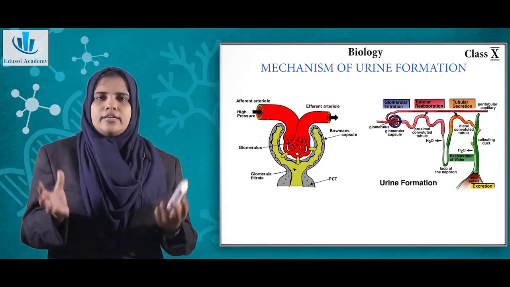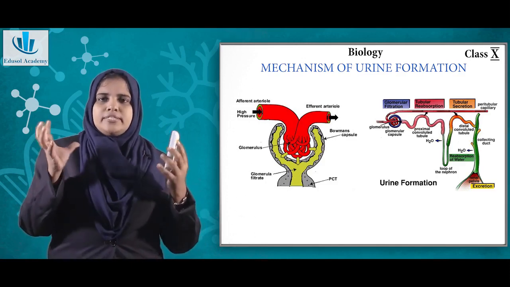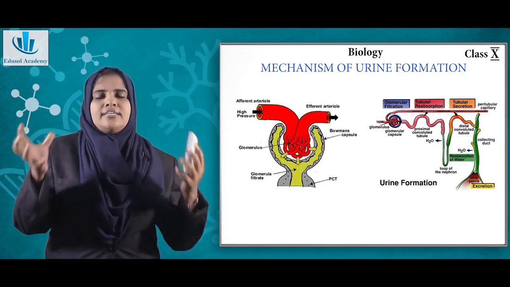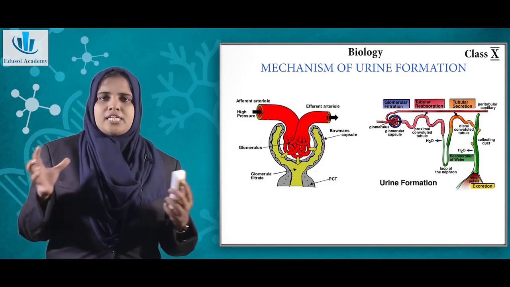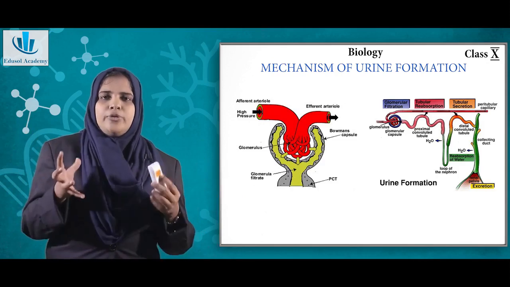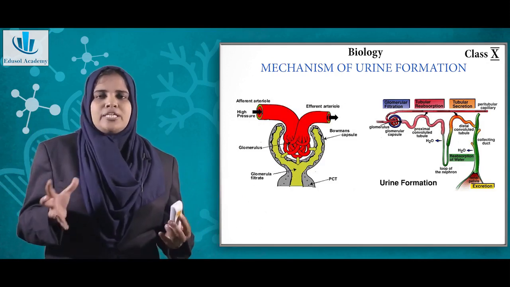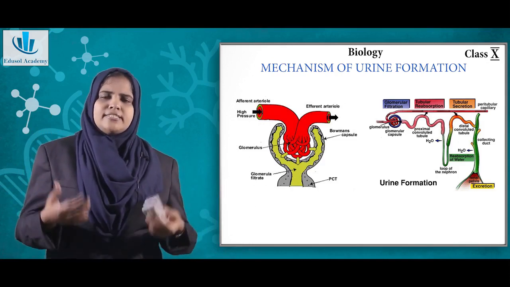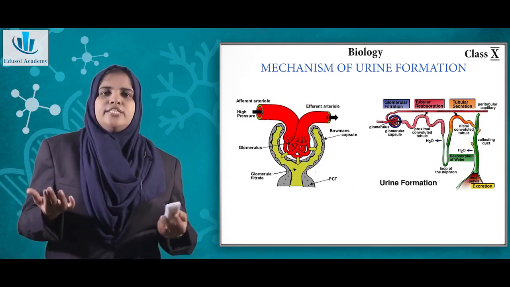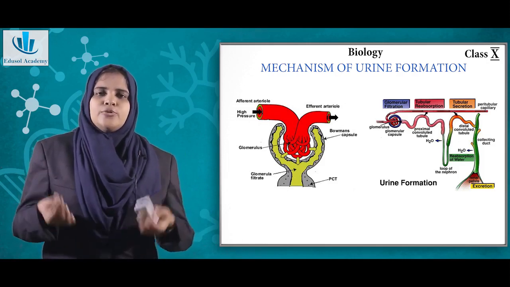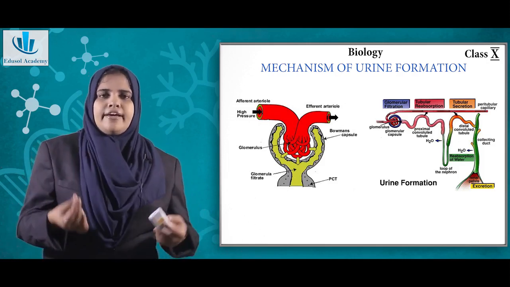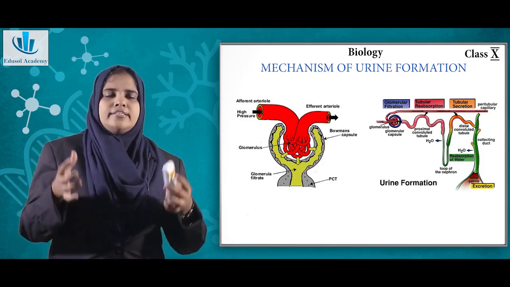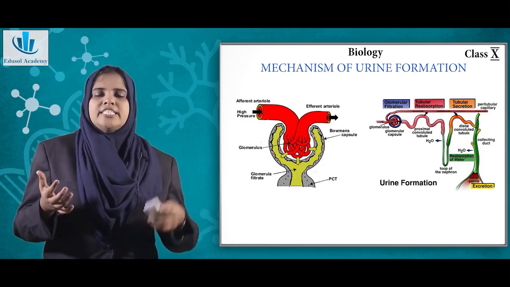So this glomerular part of the nephron contains the glomerulus, which is nothing but a tuft of capillaries, many capillaries surrounding the Bowman's capsule. What it does is the job of a filter. It filters your blood, and the urea component is excreted.